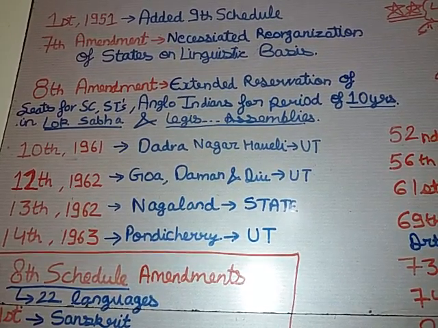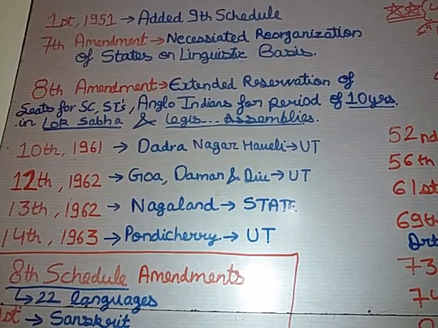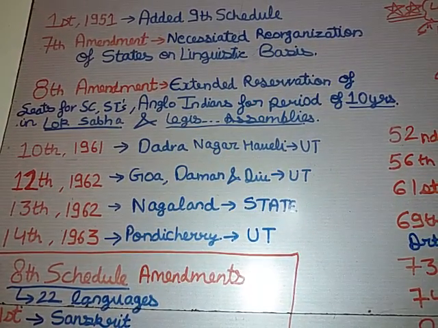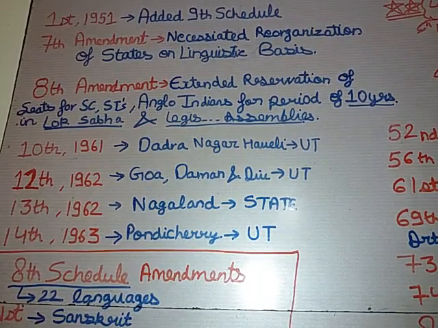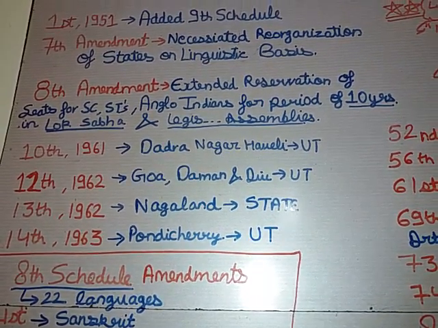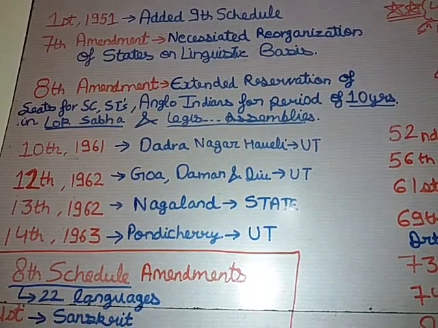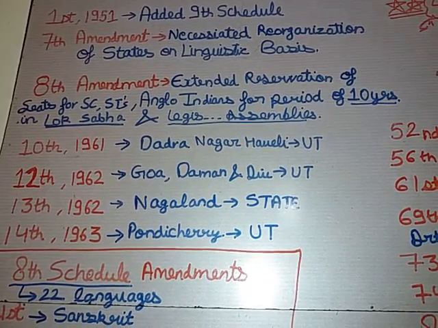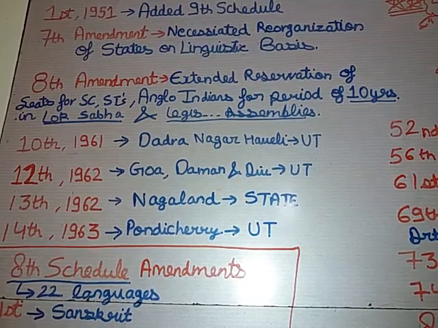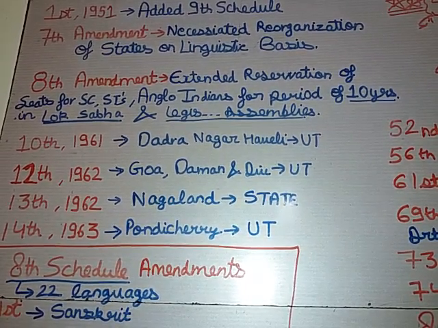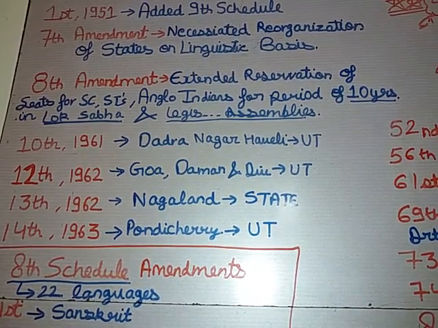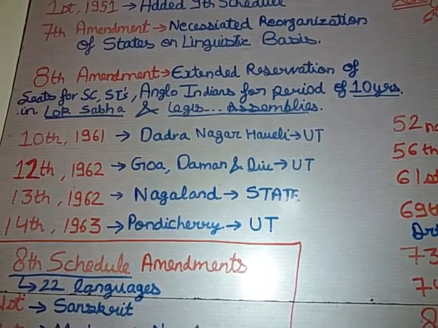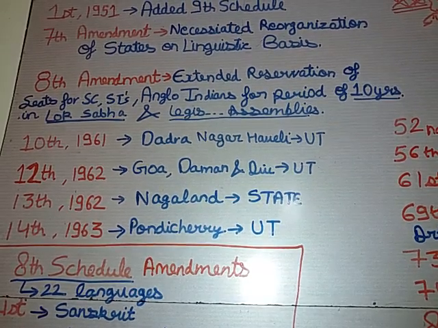Okay, so let's move on to the next amendment, that is the Eighth Amendment Act. It related to the extended reservation of seats for SC, ST, Anglo-Indians for a period of 10 years in Lok Sabha and legislative assemblies. Just remember the terms. The three terms are very important. First of all, for SC, ST, Anglo-Indians, then for 10 years, and in Lok Sabha and legislative assemblies. If the period is asked, the period would be 1960 to 1970. At that time, through this Amendment Act, a 10 year extension was made.